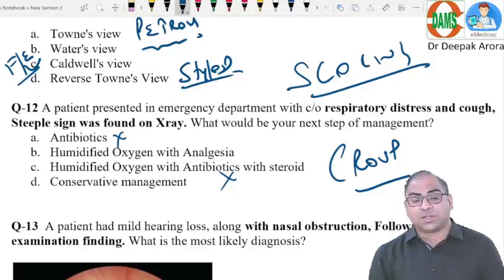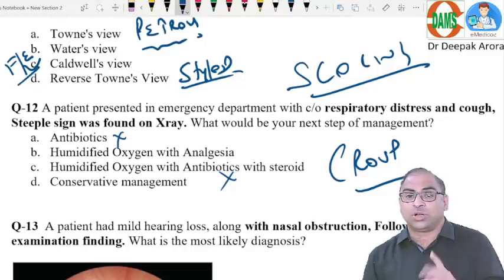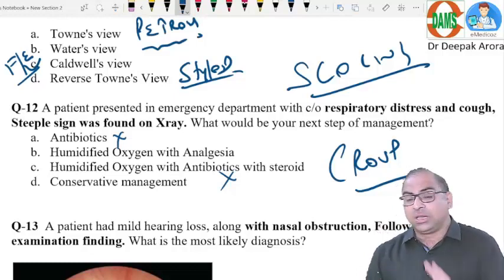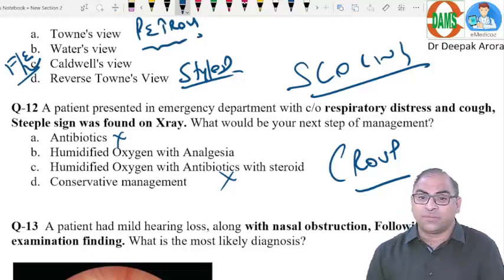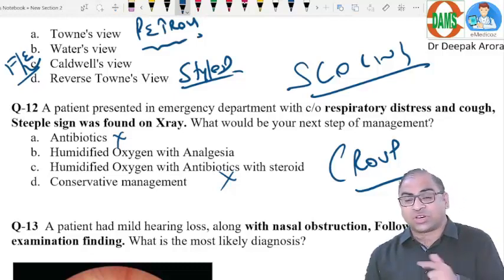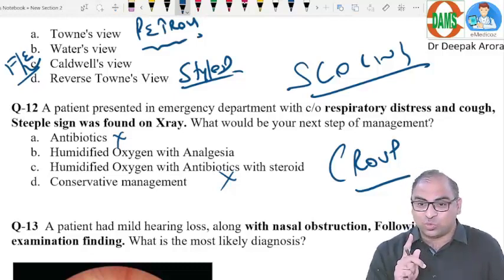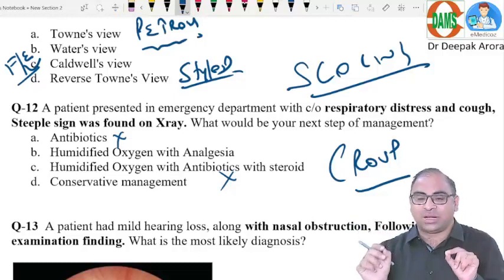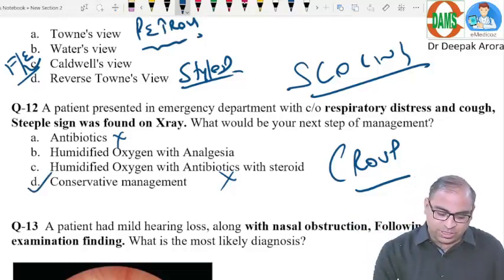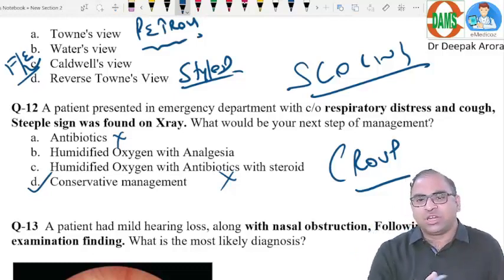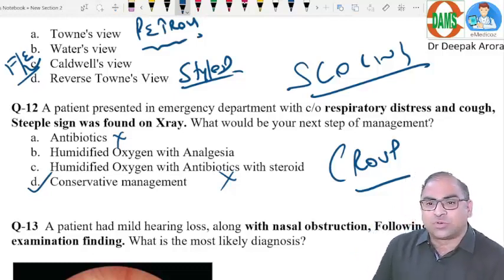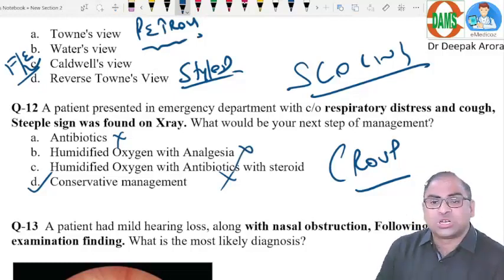So now I can go with either option B or option D. Antibiotics clearly out. Options B and D. Now, humidified oxygen with analgesia against conservative management. So which word have we written? We have written symptomatic treatment. So conservative management will be the best answer, so option D will be the best answer. Why would we need to give analgesia in a patient of croup? So I will be ruling out option B.